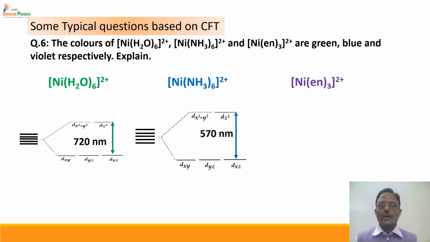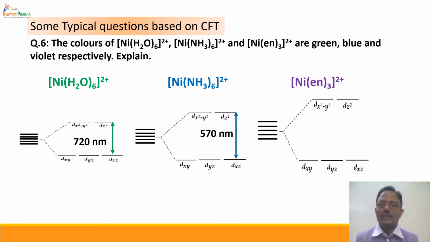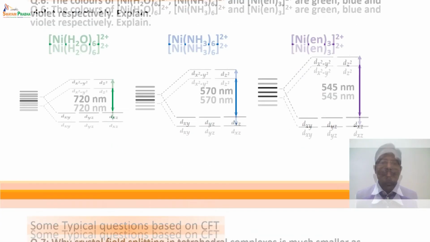Third complex, you have ethylene diamine ligand, or in the IUPAC system we call it ethane-1,2-diamine type of ligand. It is a bidentate ligand. It is a stronger ligand as compared to ammonia, and hence the crystal field splitting is still larger, and the energy required for transition from T2g to Eg is larger. As a result, the absorption takes place at still lower wavelength, 545 nanometer, which leads to a violet color for the complex.